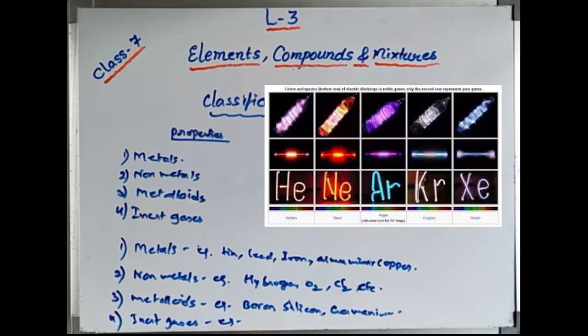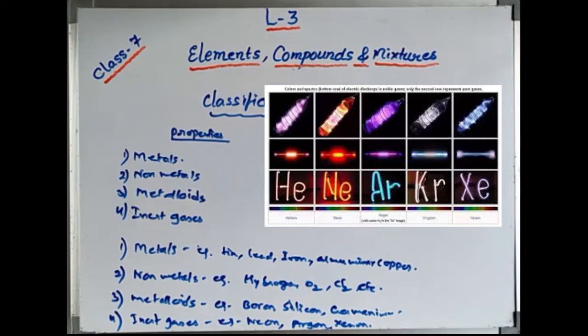They don't chemically react with any other elements and compounds. So they are also known as noble gases, inert gases, and inactive gases. They are 6 in number. Some examples you can give: neon, argon, xenon.